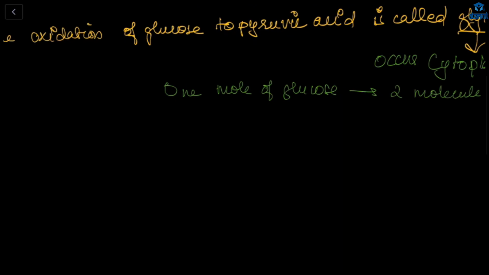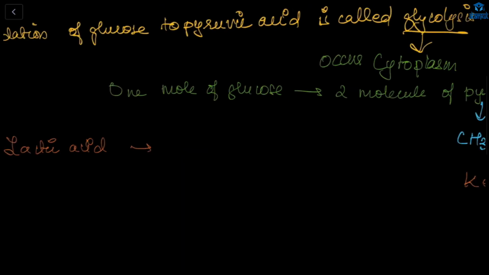And this lactic acid, which I have now discussed, is a 3-carbon compound.